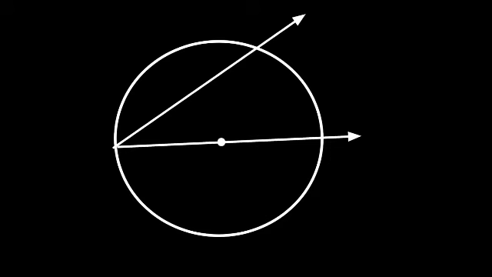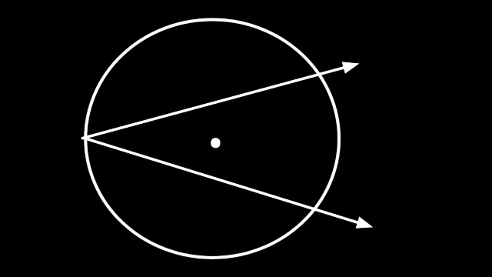This is the first possibility. Second, the center of the circle is an interior point of that inscribed angle. This is the second type of possibility. And the last one,